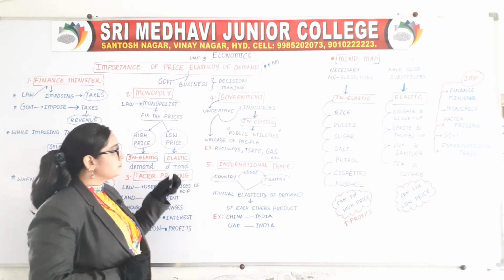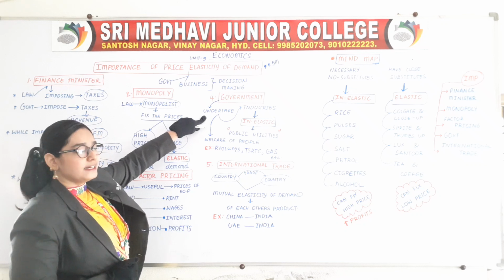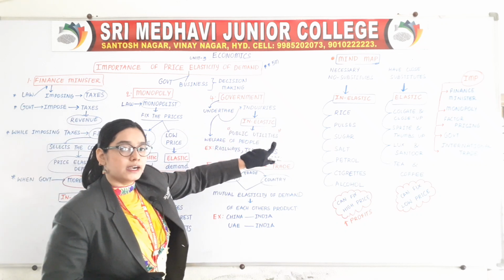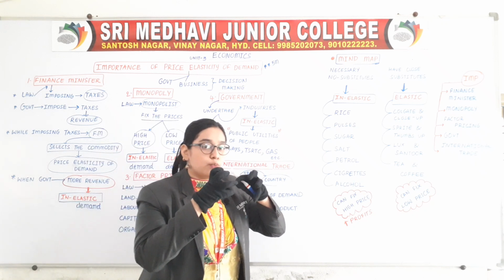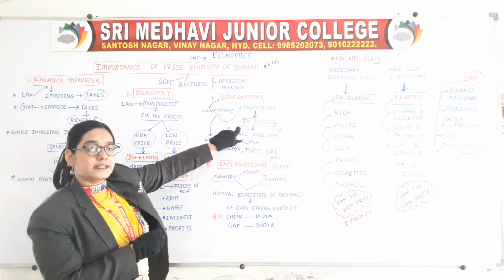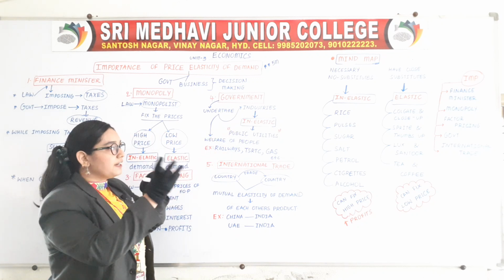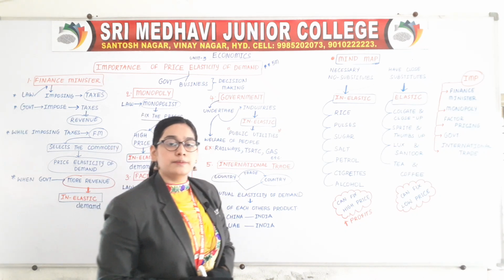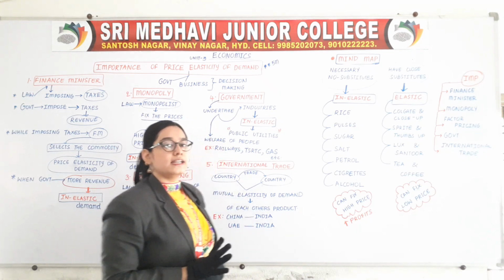How? Let us see. Government will undertake industries which are having inelastic demand. These are generally termed as public utilities.